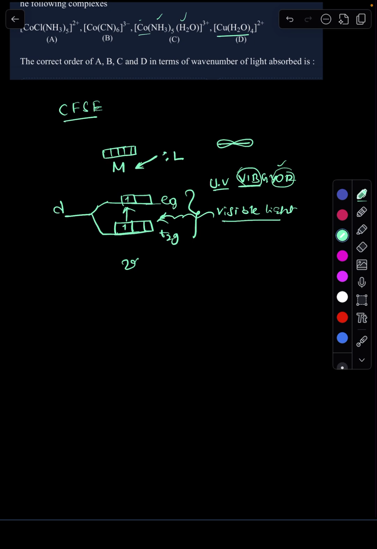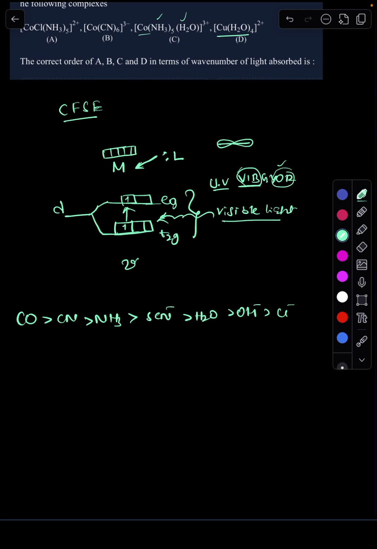The strongest ligand is carbon monoxide, CO, then CN causes more splitting, then ammonia, then thiocyanide and water, OH minus, Cl minus, S2 minus, Br minus and I minus, and so on.